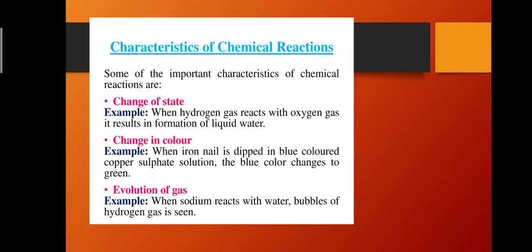Next, there are various characteristics of chemical reactions. So the conversion of reactants into products in a chemical reaction is often accompanied by some features which can be observed easily. And the easily observable features which take place as a result of a chemical reaction are known as characteristics of chemical reactions. The various characteristics of chemical reactions are evolution of a gas, formation of a precipitate, change in color, change in temperature, change in state. So let's discuss it one by one.